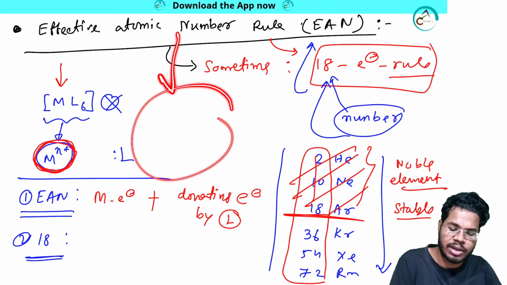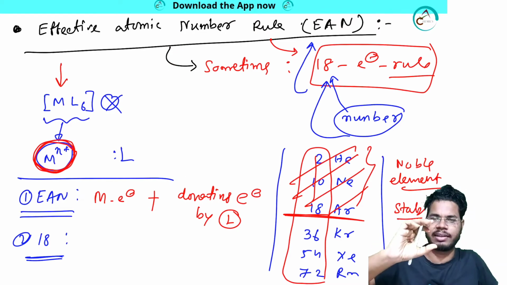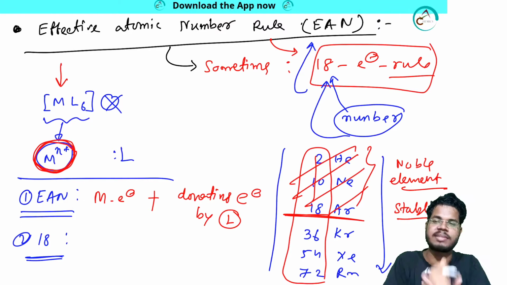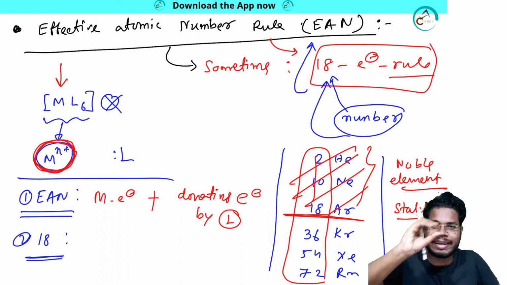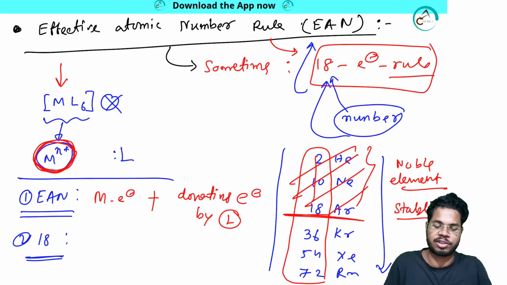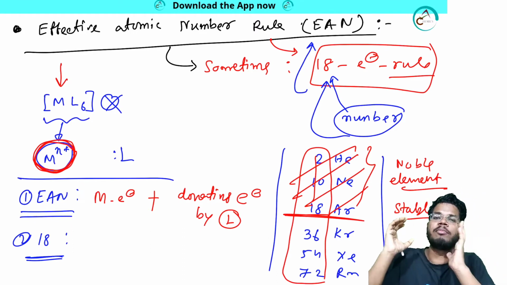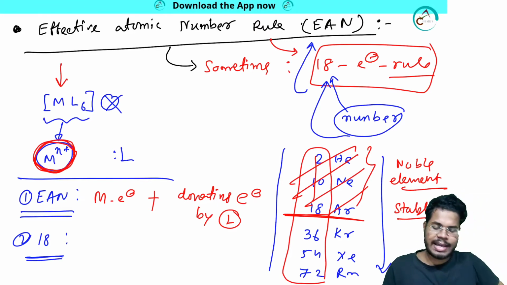Every ligand will donate a certain amount of electrons, so you just have to consider that, not the whole number of electrons from the ligand. Done. Another factor is the 18 electron rule.